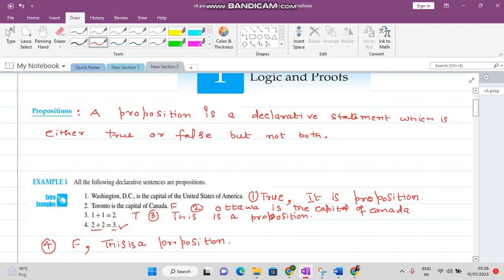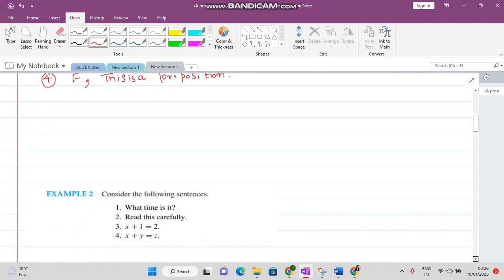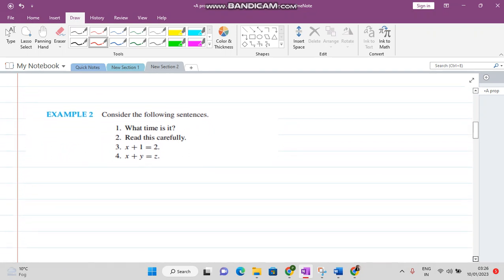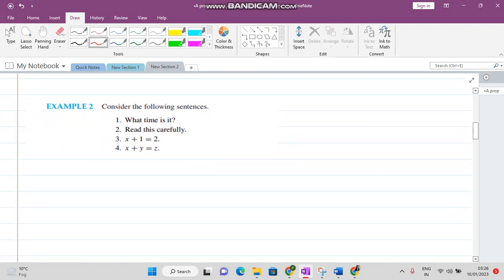Now we see some more examples. We want to identify whether the following statements are propositions or not. The question is: what time is it? This is one such type of question. You cannot say the answer is true or false, so this is not a proposition.